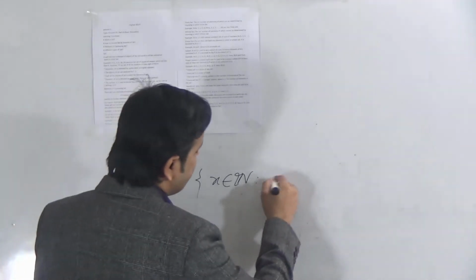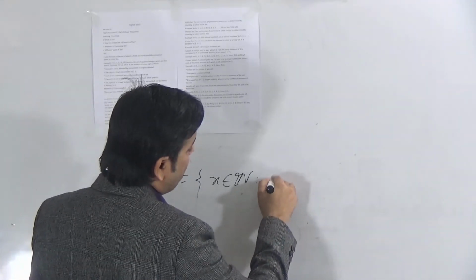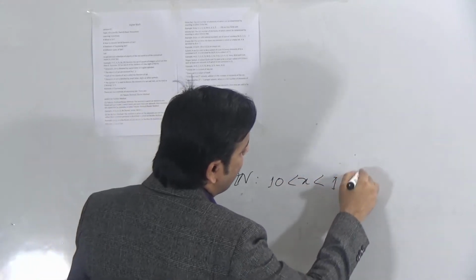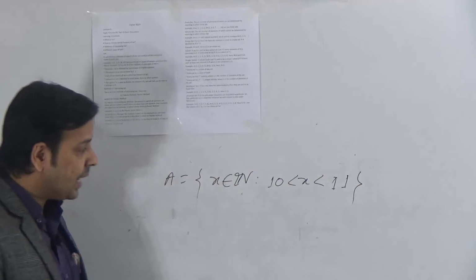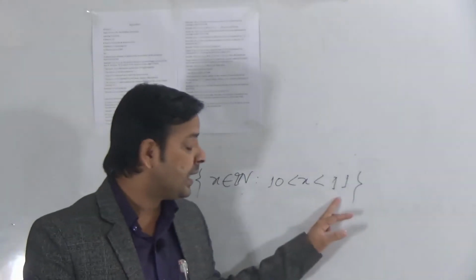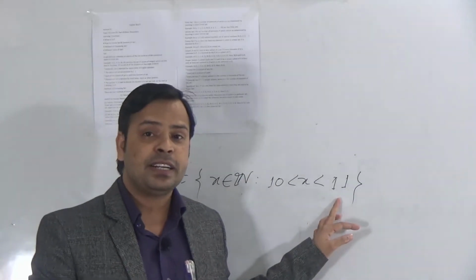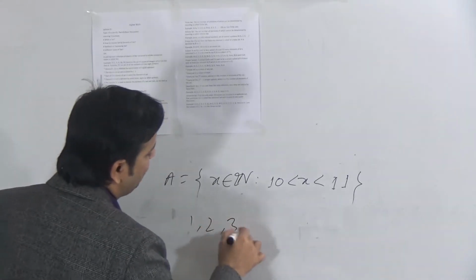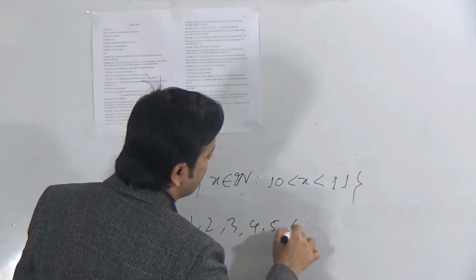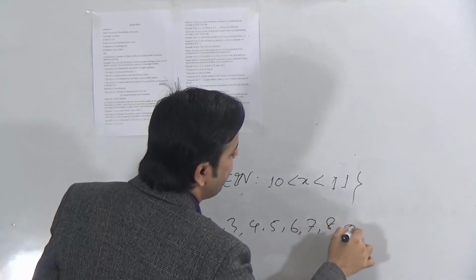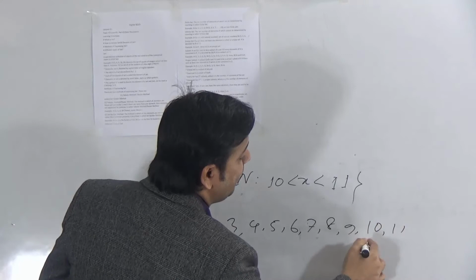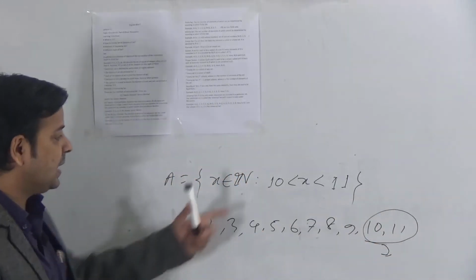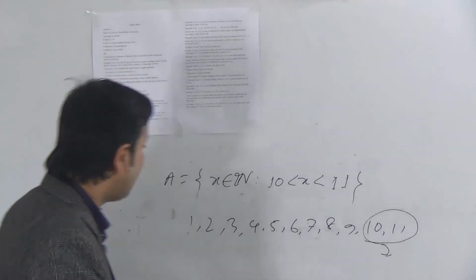So we can write here, suppose 10 is less than x is less than 11. Is there any natural number that is larger than 10 but smaller than 11? It's not possible. Suppose I am writing here 1, 2, 3, 4, 5, 6, 7, 8, 9, 10, 11. Between 10 and 11 there is no element. So this set is an empty set. This is an example of an empty set.